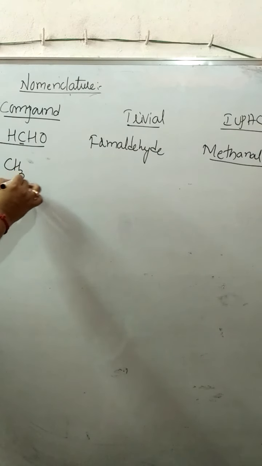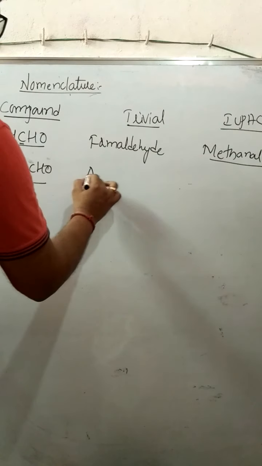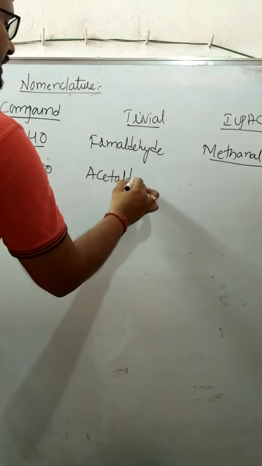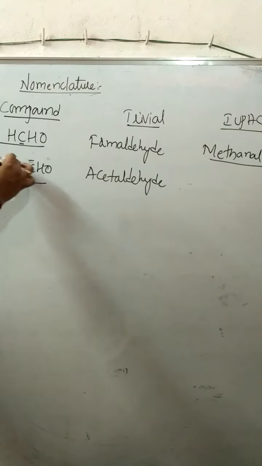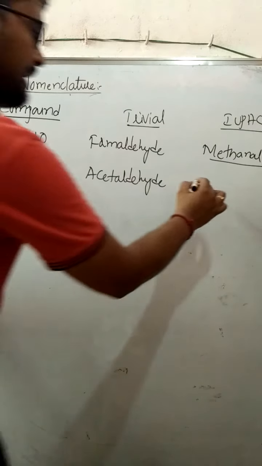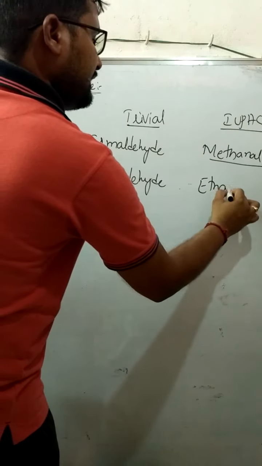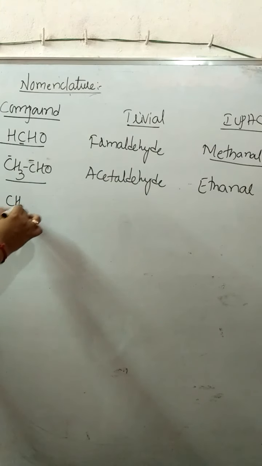If I write one more example, CH3CHO, this is called acetaldehyde as its trivial name. When it comes to IUPAC, 2 carbons are there, so it will be ethane. Replace E by al. Hence, I can write it as ethanal.